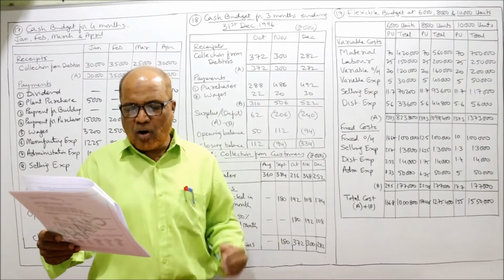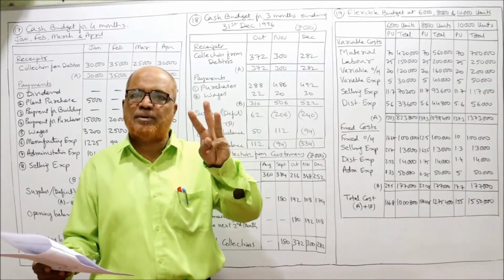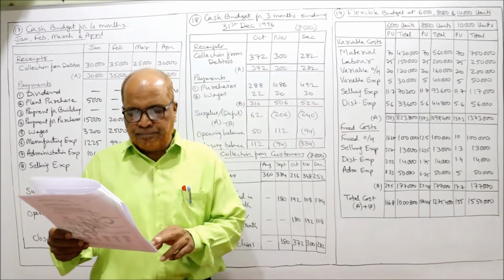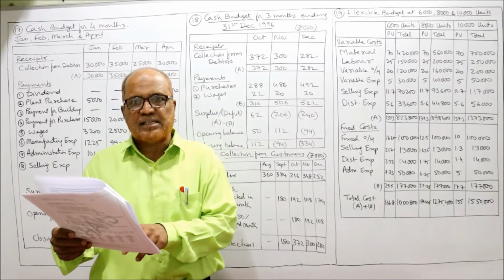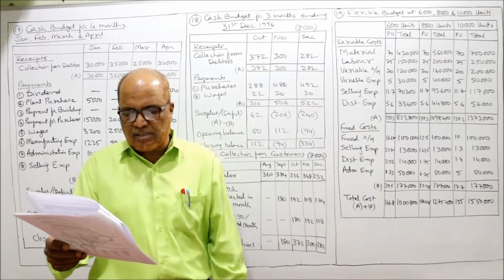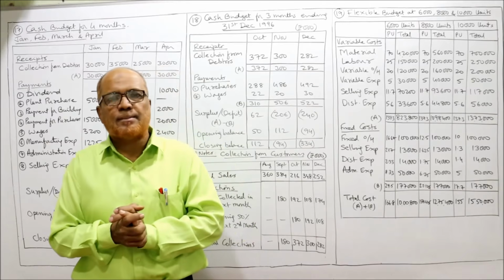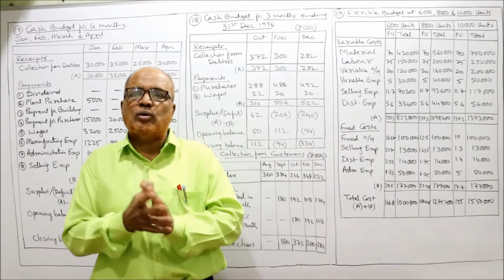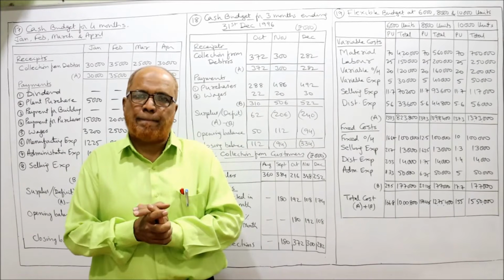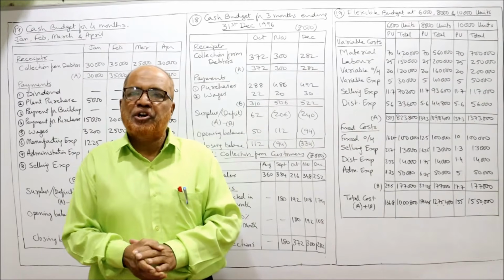The data is given for August, September, October, November, December. Five months of data is given, but we need to make the budget only for 3 months. Sales are given, purchases are given, wages. 50% of credit sales are realized in the month following the sales and the remaining 50% in the second month following. This is the only complicated point in the cash budget: how to find the collection from customers. The goods are sold only on credit.